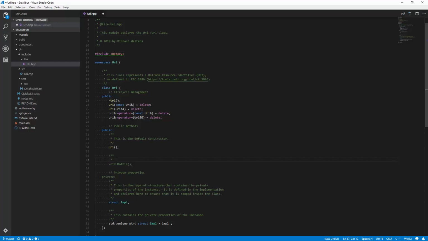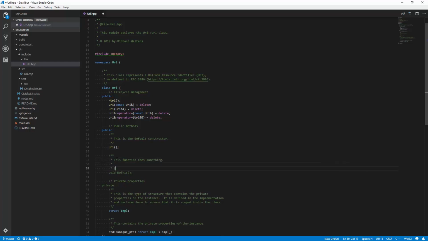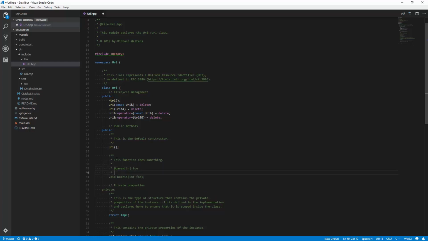I don't typically do that, but if I were to make a library and then want to have a reference guide, HTML or web page about it, I would run Doxygen. It would create most of the web pages out of the notation that I write here in the header files. Let's say this function does something, and then following the Doxygen notation, if you have parameters, you would say something like parameter foo, this is the thing, whatever.